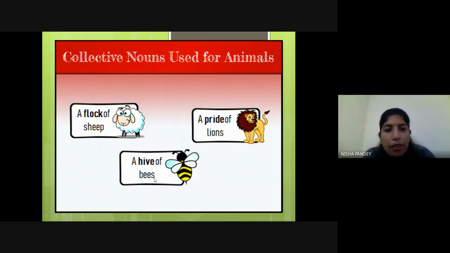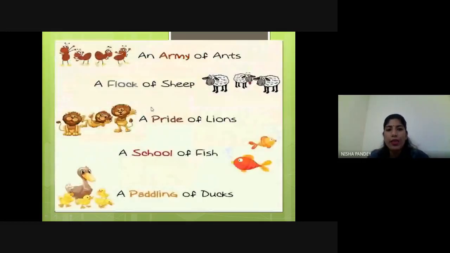So let's see some more examples of animals here. An army of ants, a flock of sheep, a pride of lions, a school of fish, a paddling of ducks.